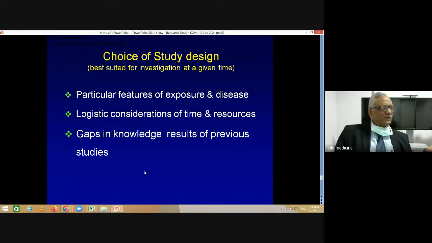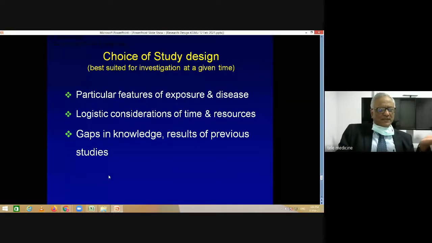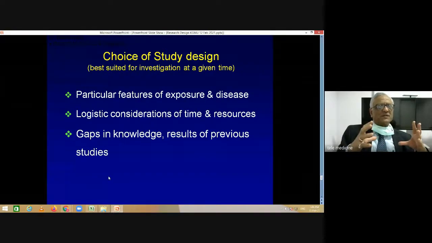Even when you are doing any other kind of study, first of all, there is a descriptive component of your analysis of your particular study. And then there is a part where you try to connect between exposure and outcome in an analytic method. You try to find out what is the connection. So first of all, you generate a hypothesis and then you test a hypothesis. Generation of hypothesis is done by descriptive studies, and testing of hypothesis, like I said, is done by analytic studies. And analytic studies are stronger, but then they build upon earlier studies which are already existing in literature.